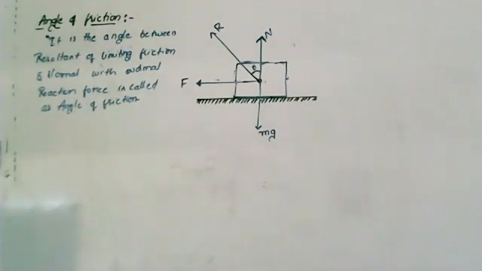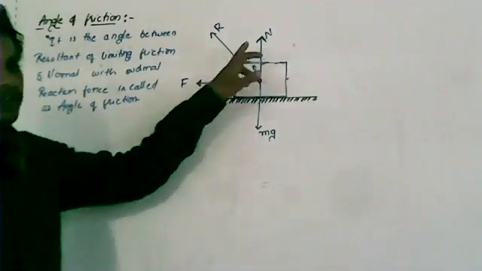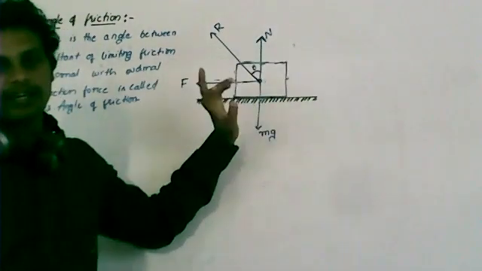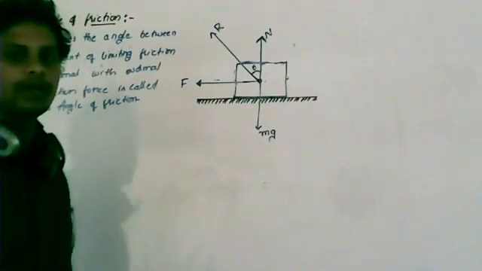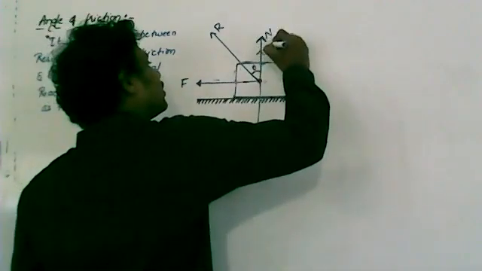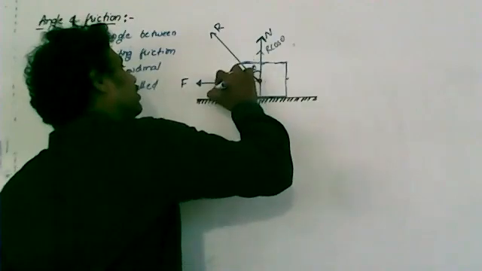Okay. Now for example, if R is making some angle theta with the normal, then this will become R cos theta and this will become R sin theta.